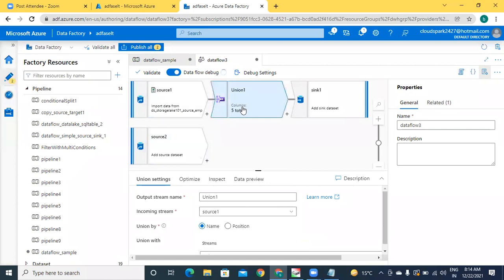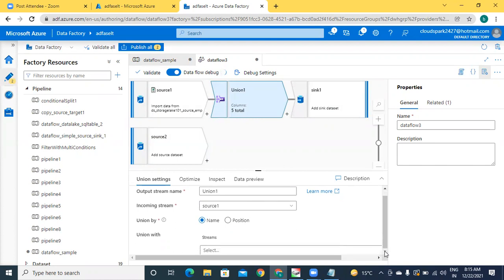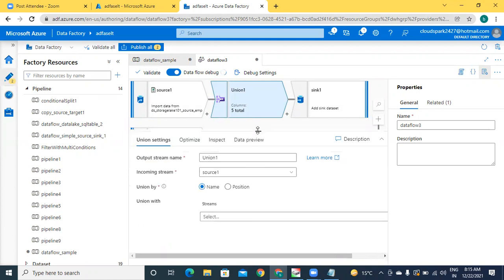Within the union, you can configure that. Union with what data set? Here it is asking you union with what data set. Here you have to select source 2. Source 1 is primary. That is union with source 2.